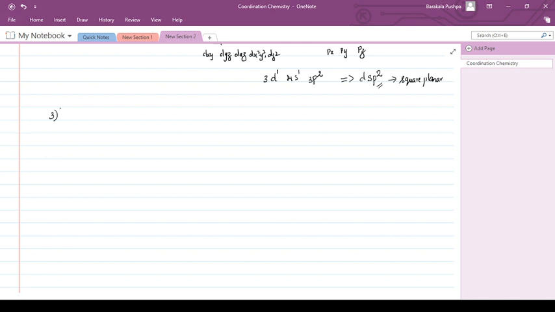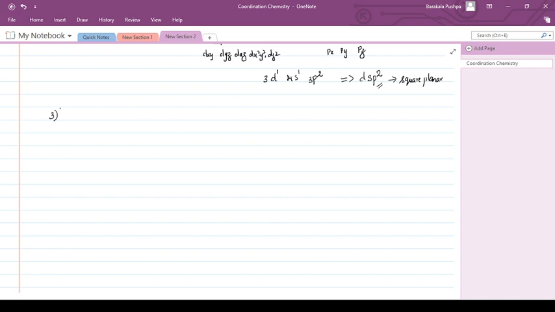Again comes crystal field theory, explaining why in some cases pairing is taking place and in some cases electron pairing is not taking place. Sometimes the inner d orbital is participating in the bonding, and in other cases the outer d orbital is participating. Linus couldn't give a theory for this, but crystal field theory satisfies it. Again, crystal field theory also has some demerits. Again comes molecular orbital theory. So far, molecular orbital theory is the last theory for the explanation of coordination complexes.